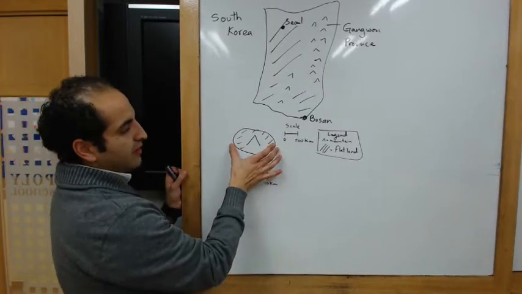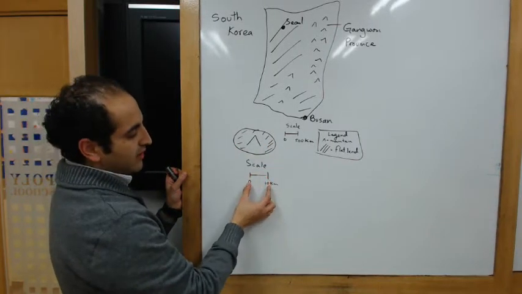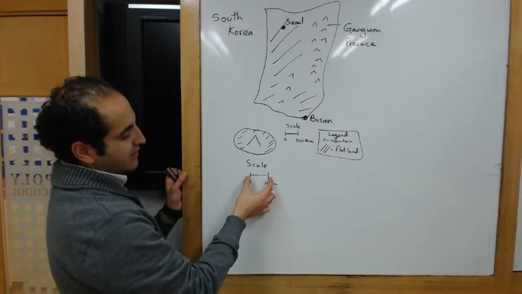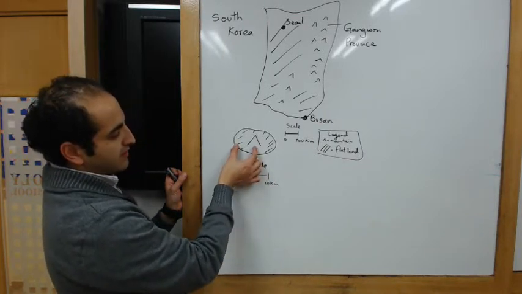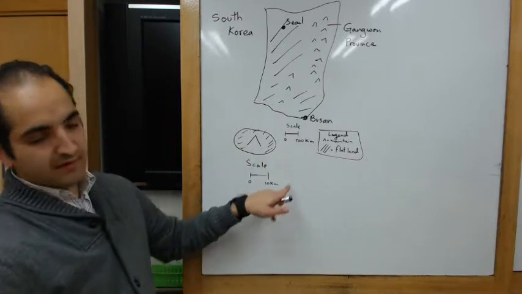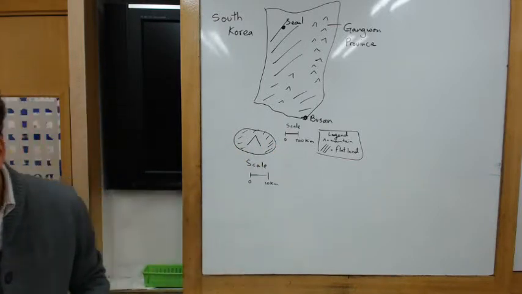Here, though, obviously Jeju is not this big, so I made it a little bit smaller. So the scale can be 1 to 10. This is 10 kilometers. Maybe Jeju, I can figure out, is only 20 kilometers across. I just made these up, so don't check.